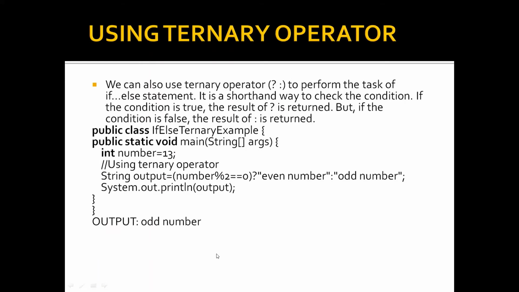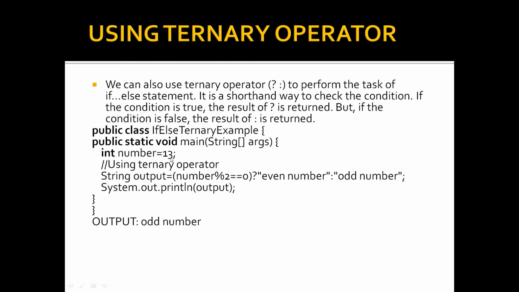Coming to the ternary operator, it also behaves like an if-else statement, meaning we can use the ternary operator in place of if-else statements. It is a shorthand way to check the condition. If it is true, the result before the colon after the question mark is returned, but if the condition is false, the result of the next block is returned. For example, I have defined a number equal to 13.